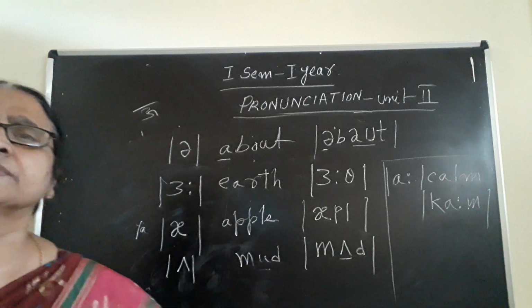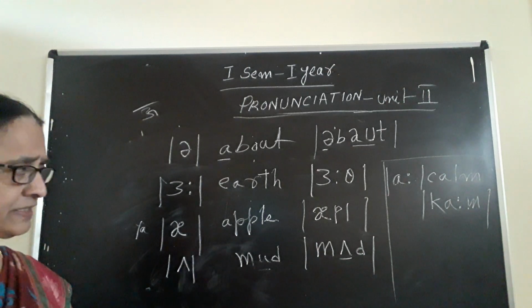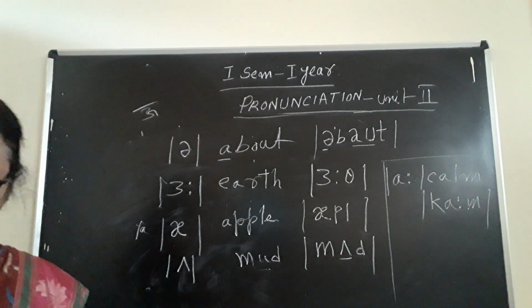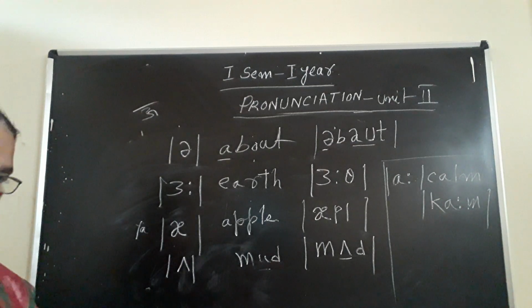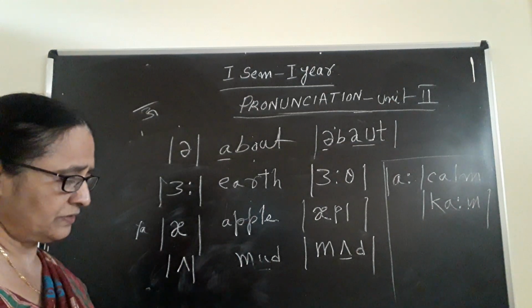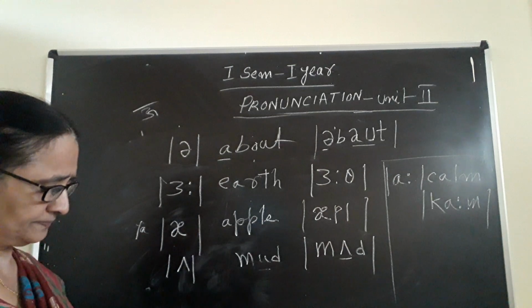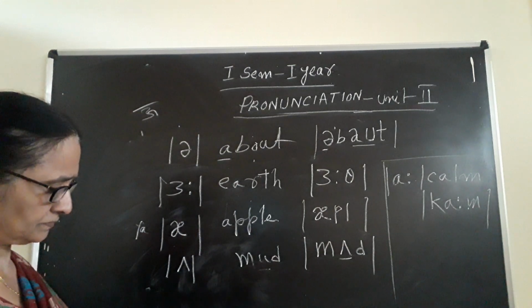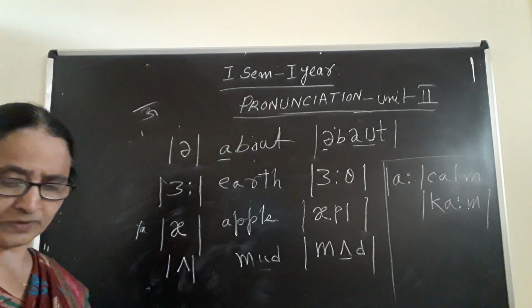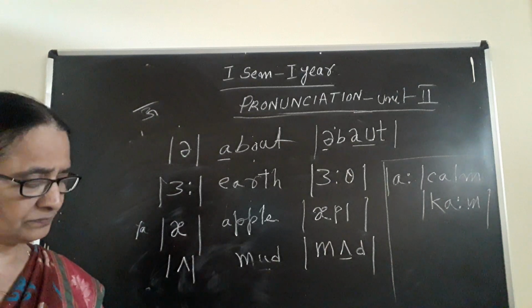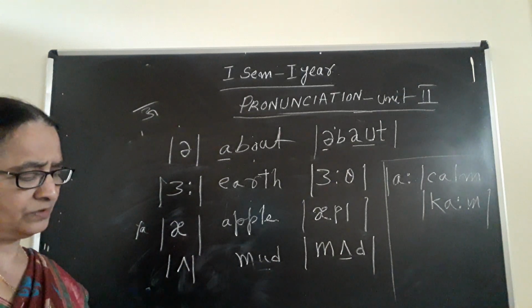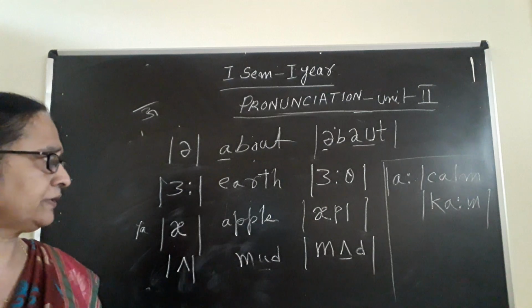And here some words are given in your textbook. Match the following. In match the following also, one word is there. Some 2, 3, 4 words I will write on the board.